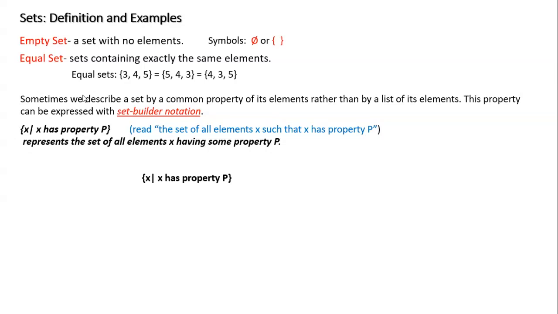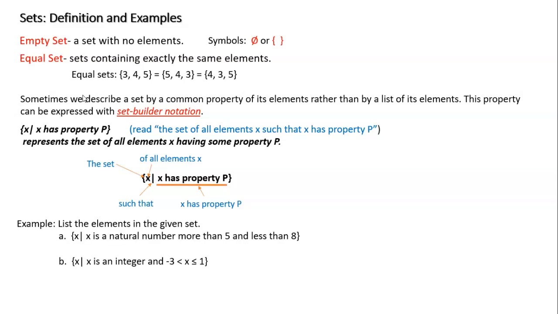Okay, so let's look at this example here. X such that X has a property of P. So this is a set X. All of the elements of X are represented here. Such that is, again, my pipe symbol here. And then X has a property of P. This is what I'm describing my set X to be. This format is called a set builder notation. You see, it's not a list. It's giving a definition or a representation of what I'm looking at.